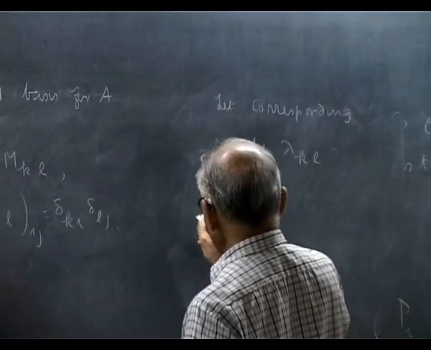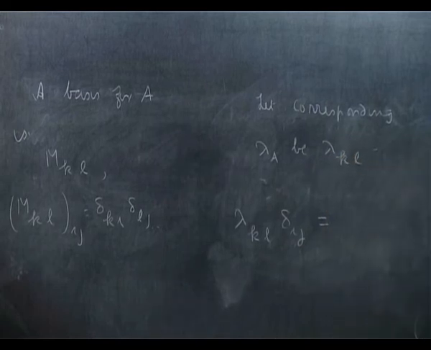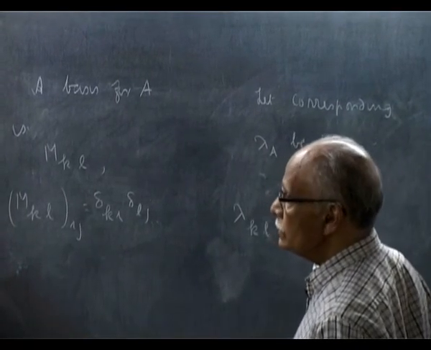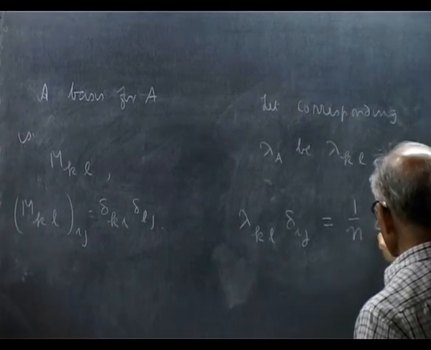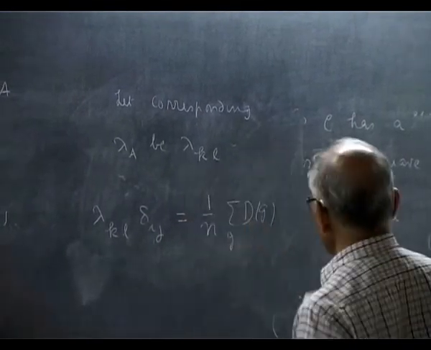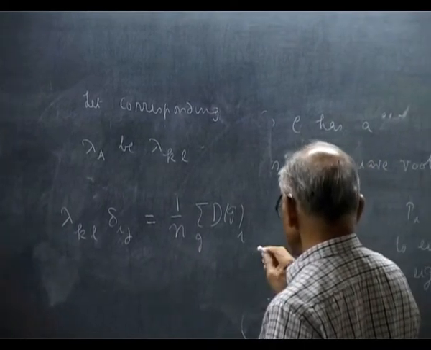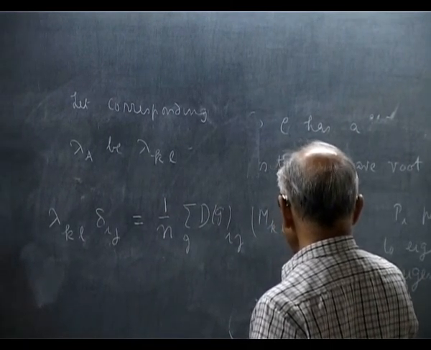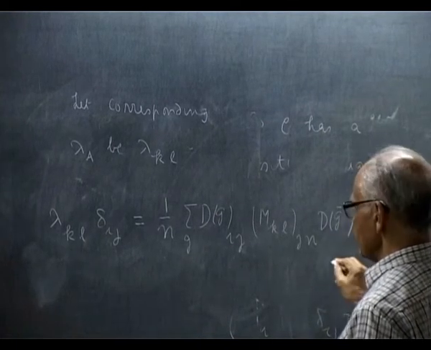So I find here lambda_KL delta_ij, coming from here, is equal to 1 over n summation over G of D of G_im, M_KL_mn, D of G inverse_nj.